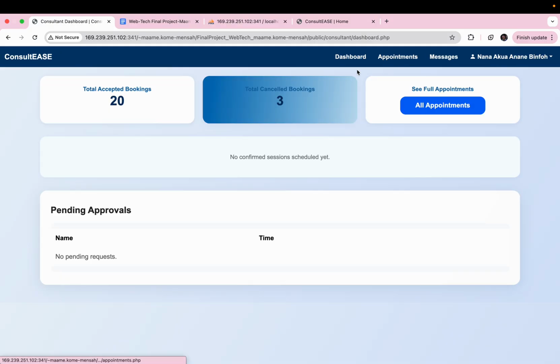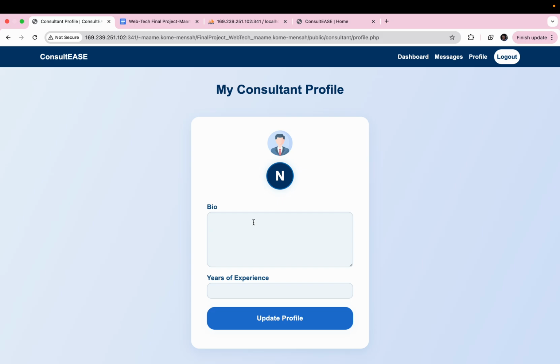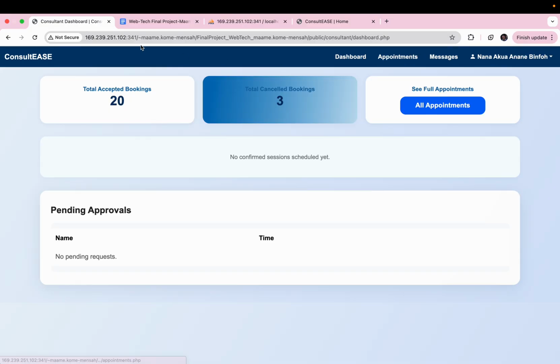Right, now we go back to our dashboard. Now if you realize, our total accepted bookings was 19 before, now it's 20. This is a form of data logs that are incorporated into my system. Now just like the client, the consultant can also edit something. So let me say expert and years of experience. Now if you try typing words, it won't work. Right now I'm typing words, it's not working. You have to type a number. Now it says profile updated successfully.